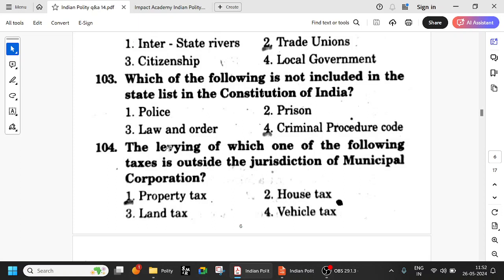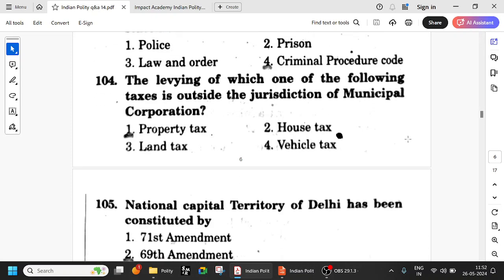So police is in the state list. That is why you can see law and order, police, and agriculture. Prisons and all these things come under the state list. CPC, criminal procedure code, judiciary, and everything comes under the concurrent list. Defense, banking, postal department, all those things come under the union list.